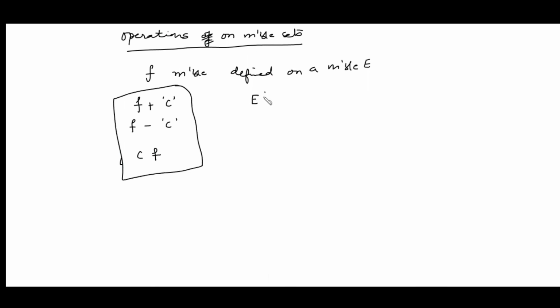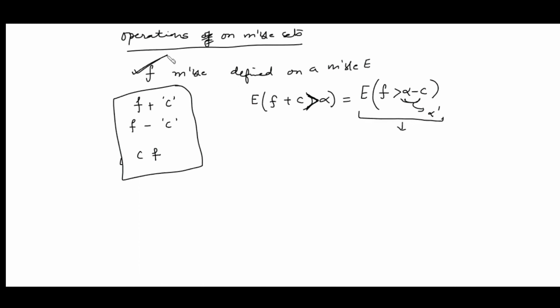So now just see, the set E(f+c > alpha), where c is any constant, for any real number alpha, can be written as f greater than alpha minus c. You can consider alpha minus c to be any other real number alpha dash. Now why is this set measurable? Because given that f is a measurable function, this set is measurable for every real number alpha dash, and so this is also measurable.